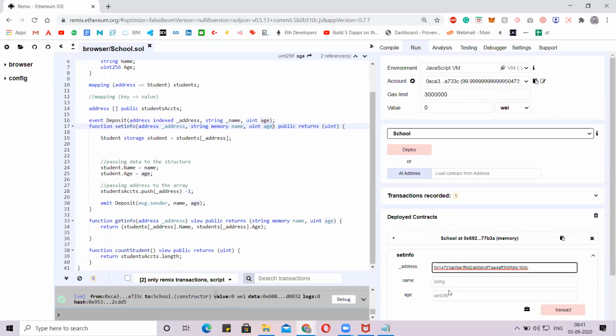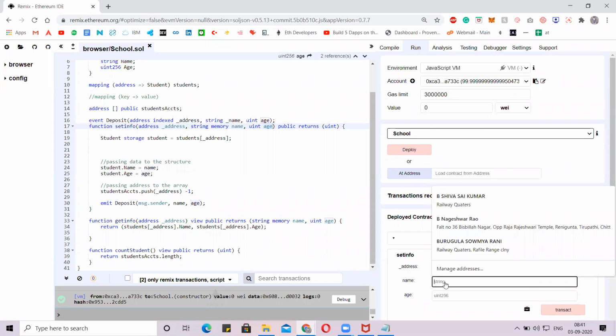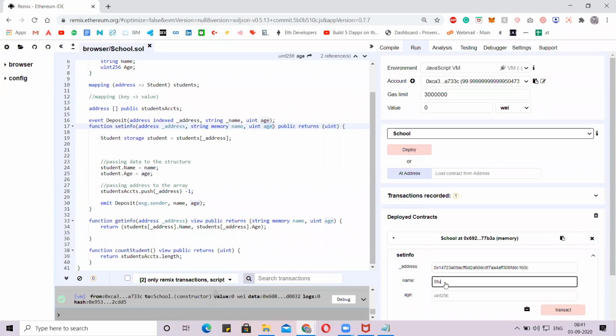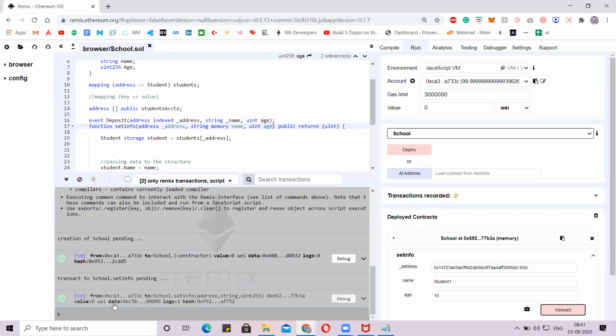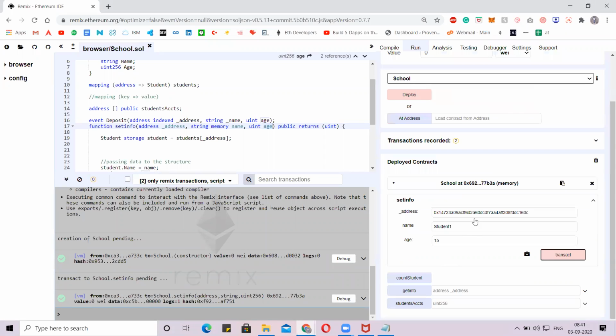Consider it as a student roll number, pass the name as student1 and the age as 15. Done. We got the success. We have created the data of the students.